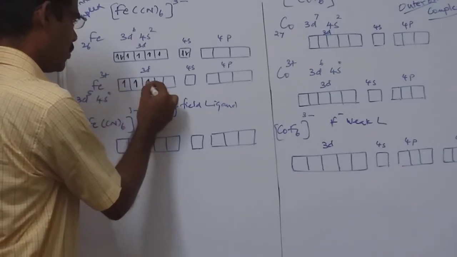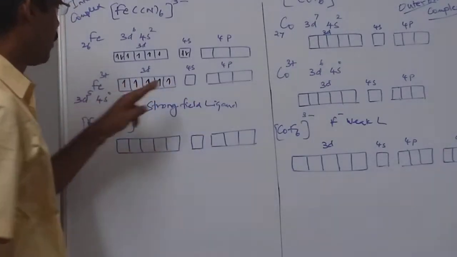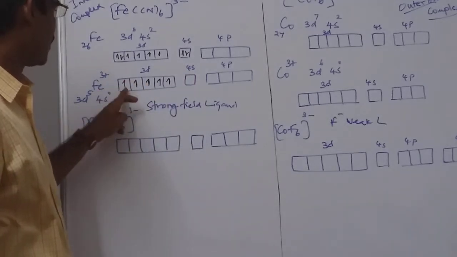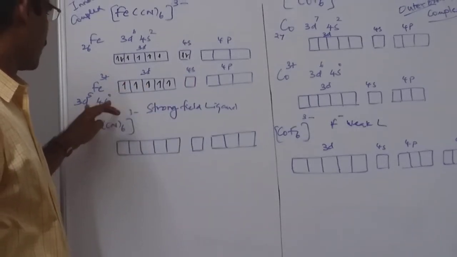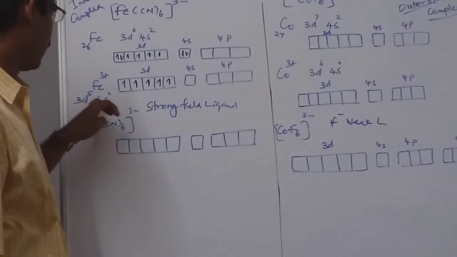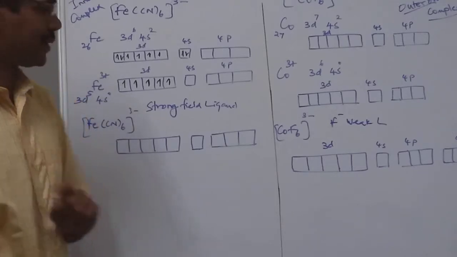1, 2, 3, 4, 5. There will be no electrons in the s orbital, and there will be only 1 in the d orbital here. As a result, the electronic configuration will be 3d5 4s0 for Fe3+.